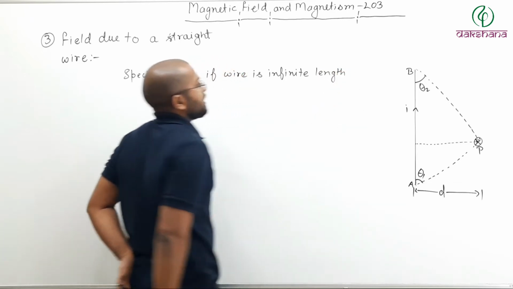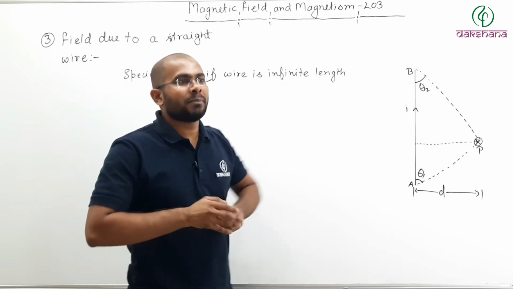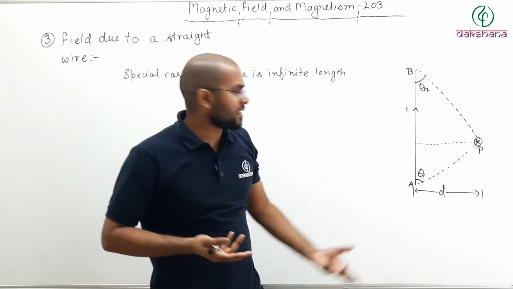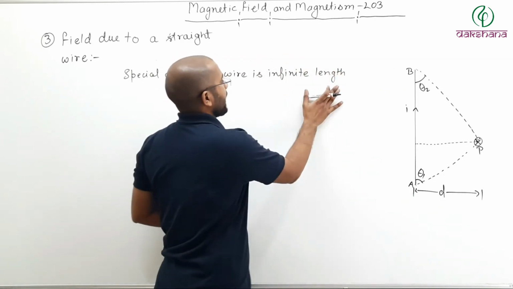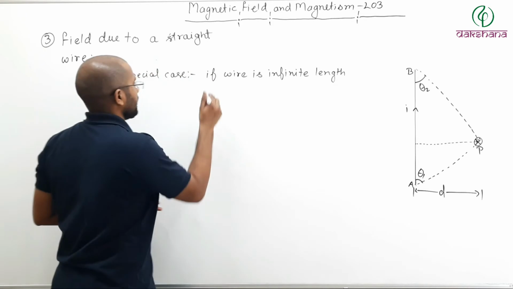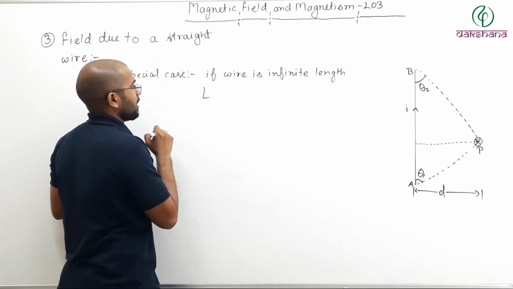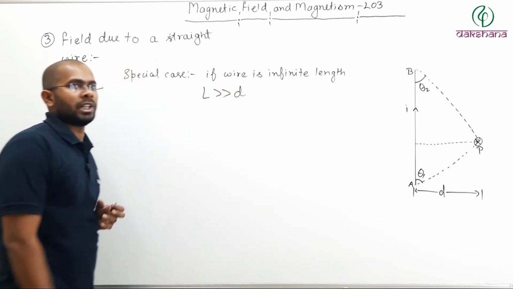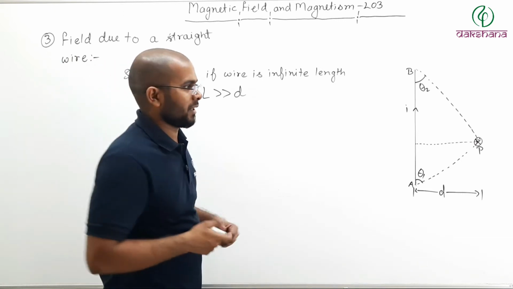When we say infinite length, we don't actually mean infinite. We mean that the length is very large compared to this distance d. So the length of the wire, let's say capital L, is very large compared to d. That is the infinite meaning, not actually an infinite wire.